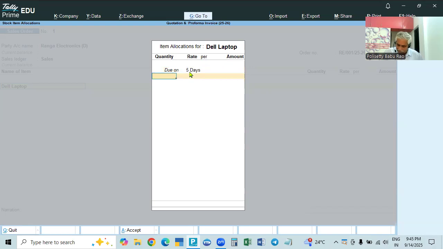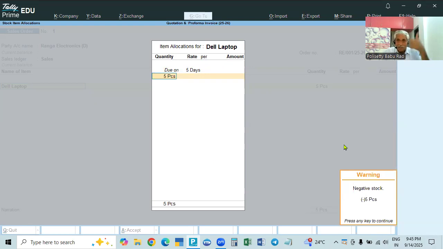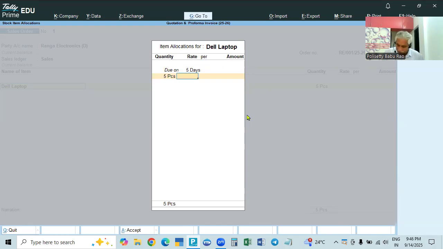Then the quantity, for example, 5 numbers. Because there is no purchased stock, it is showing negative quantity, since you can sell only after purchasing. That is what we are giving here. And what is the quantity and what is the rate? 25,000. In this case, 25,000 is the total amount. Sometimes we will offer some discount also.